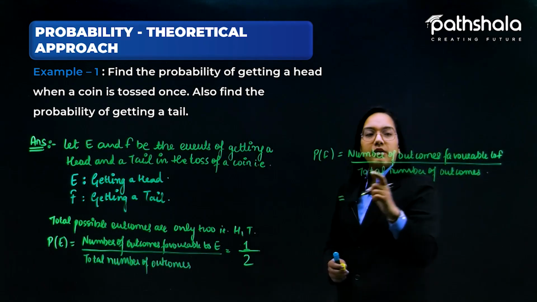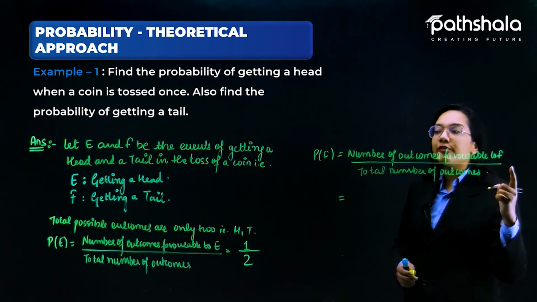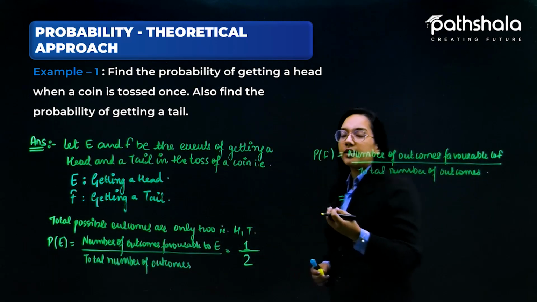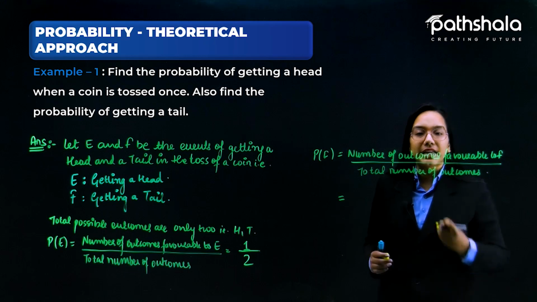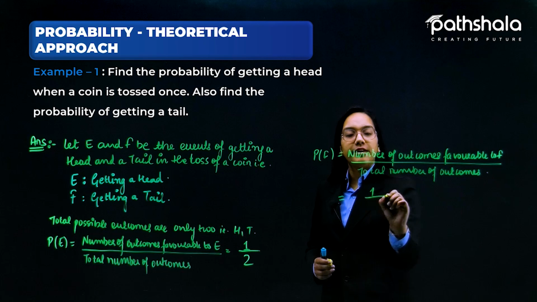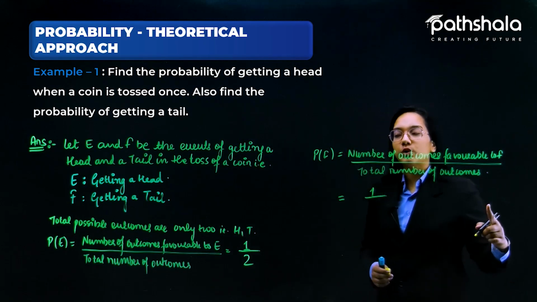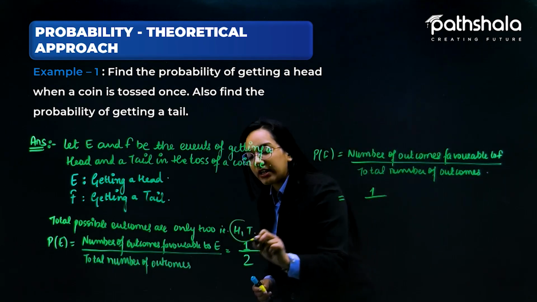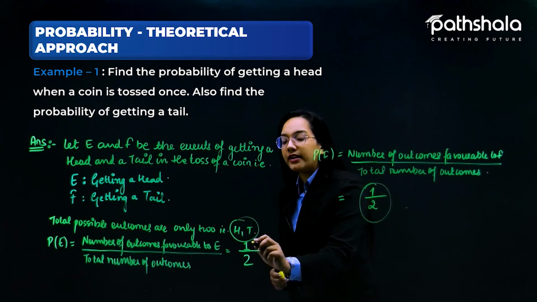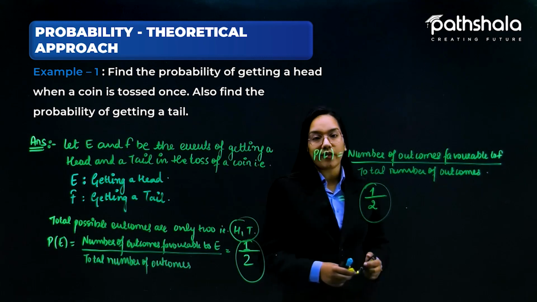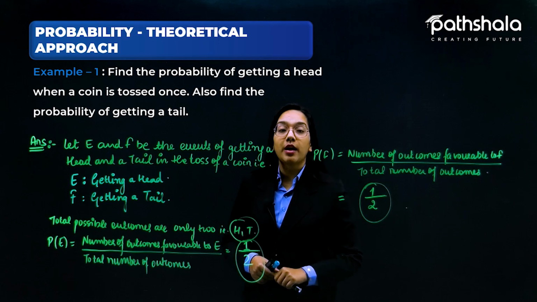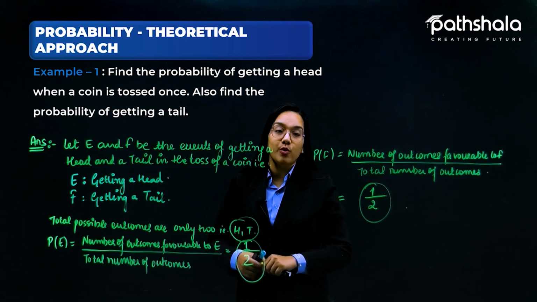F is the event of getting a tail, and we know that in the toss of a coin either we can get a head or we can get a tail. So there is only one tail in the outcomes, so this is 1 divided by the total number of outcomes. The total number of outcomes is only 2, either head or tail. So this is 1 by 2, and hence the probability of getting a head and getting a tail in a toss of a coin is half and half, using the classical or theoretical approach of probability.